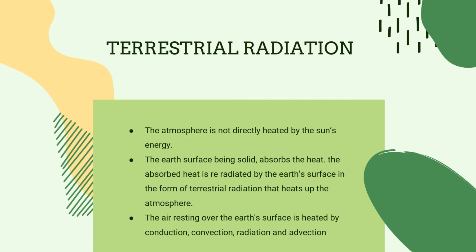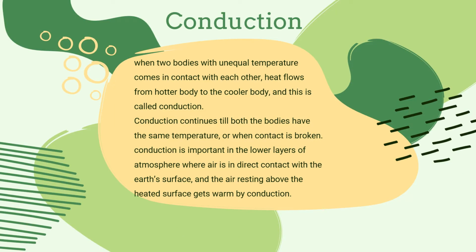The air resting over the Earth's surface is heated by conduction, convection, radiation and advection. When two bodies with unequal temperature come in contact with each other, heat flows from the hotter body to the cooler body, and this is called conduction. Conduction continues till both the bodies have the same temperature or when contact is broken. Conduction is important in the lower layers of the atmosphere where the air is in direct contact with the Earth's surface, and the air resting above the heated surface gets warm by conduction.